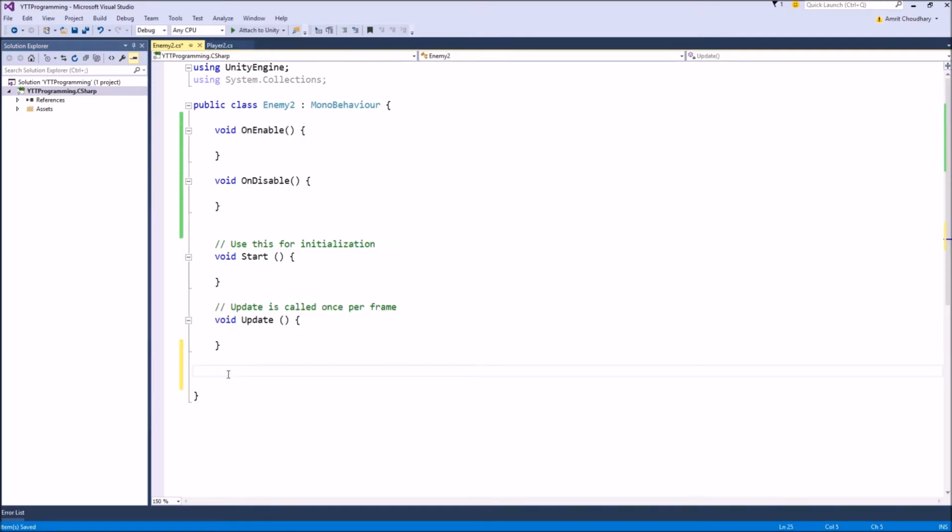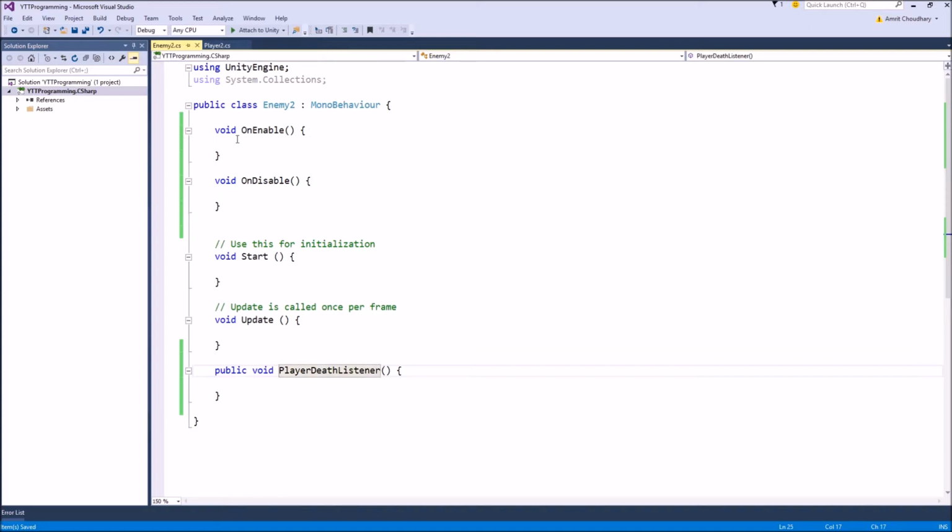So we will create a function, and generally we create the function with the same name as the event and just add a prefix of listener to it. So we will name it public PlayerDeathListener and taking zero parameters, and this will be the function that will be used to subscribe to that event.